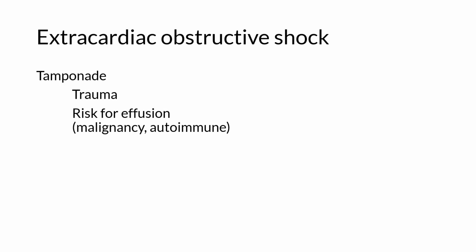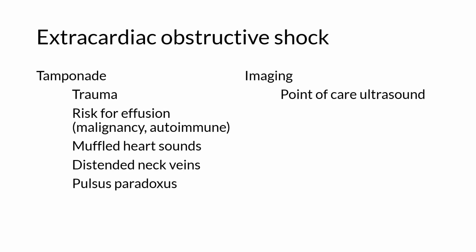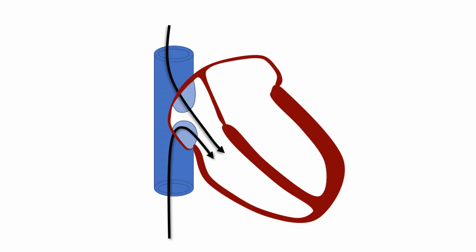The last specific extracardiac obstructive diagnosis we'll discuss is tamponade. This is caused by compression of the heart by fluid in the pericardium. The key history and physical findings were discussed. Often a pulsus paradoxus is seen, where the respiratory variation of systolic blood pressure is such that you can hear the pulse come and go when taking a manual blood pressure. This is largely lost in modern medicine with widespread use of automated blood pressure measurement. Point-of-care ultrasound or formal echocardiography is almost always used to confirm the diagnosis, and labs generally aren't helpful initially.